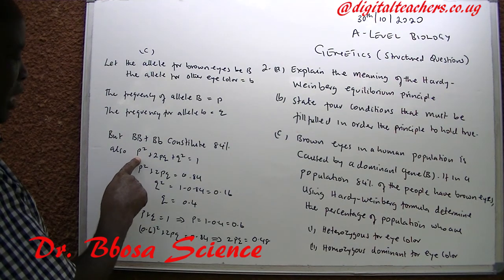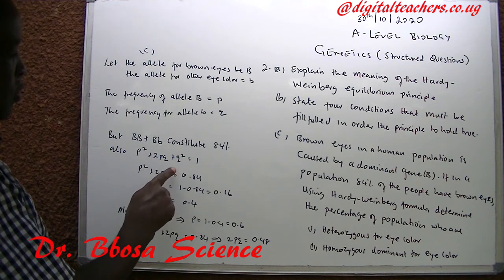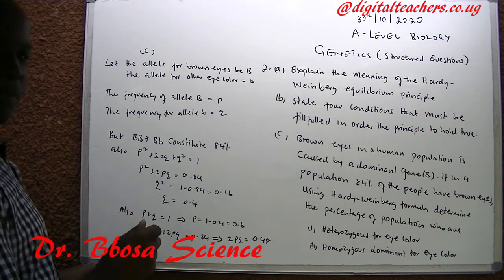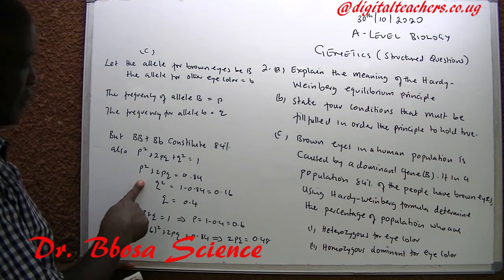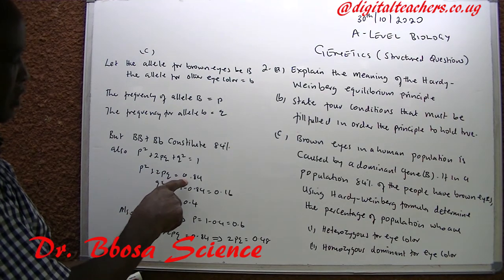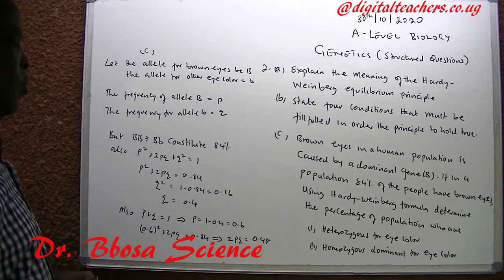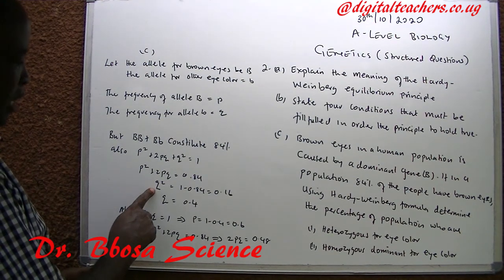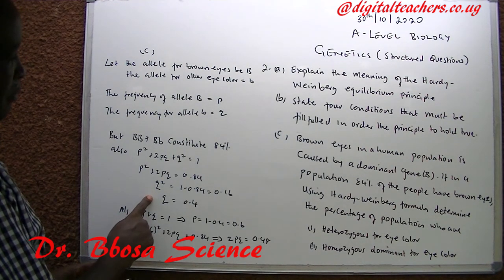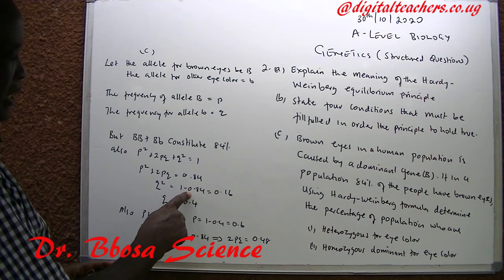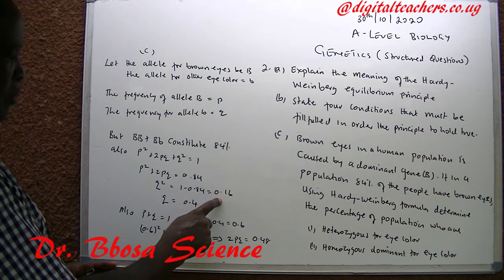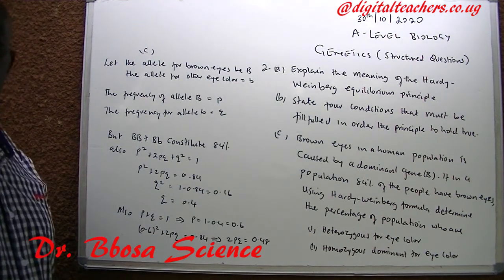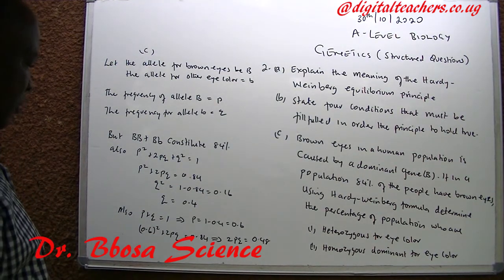Also that p squared plus 2pq plus q squared is equal to 1. It implies that p squared plus 2pq is equal to 0.84, or 84%. q squared will be equal to 1 minus 0.84, which is equal to 0.16. q is equal to 0.4.